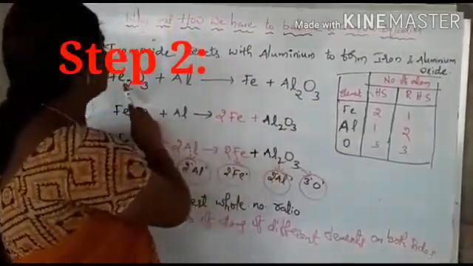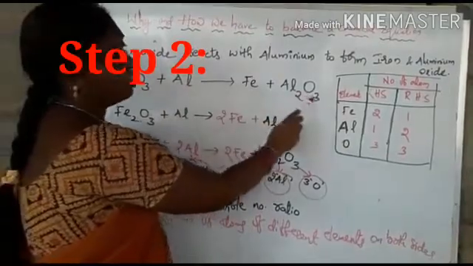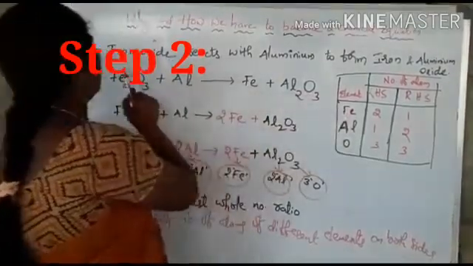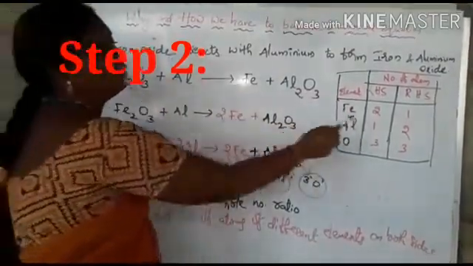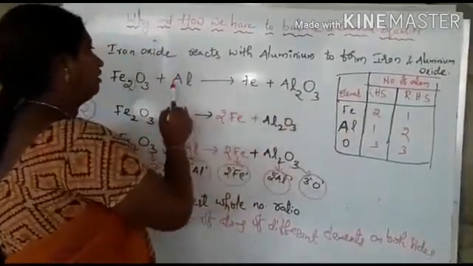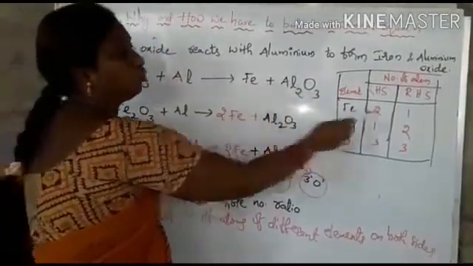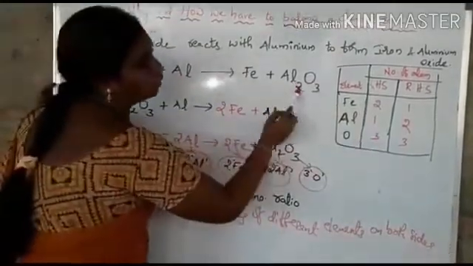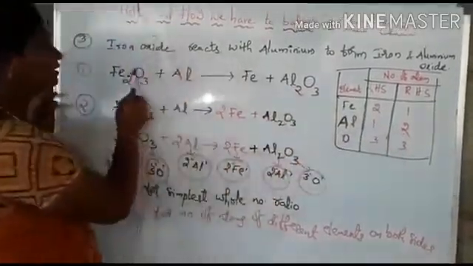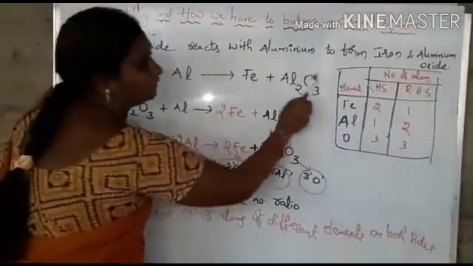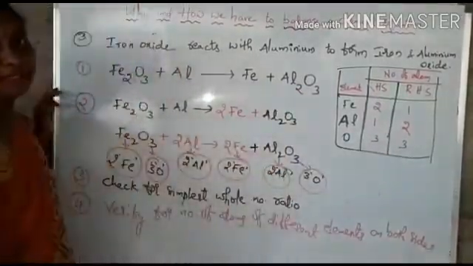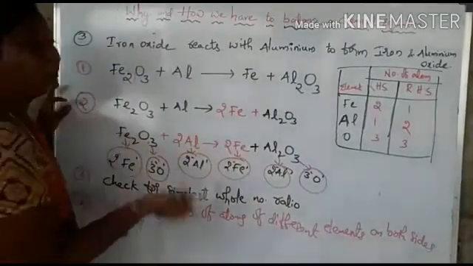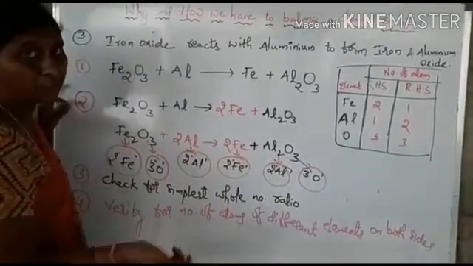So how many atoms are present there? Fe, Al and oxygen. So Fe, there are 2 Fe's on the reactant side, product side 1, and aluminium 1 here, and here 2 aluminiums, and oxygens are 3 here and also 3 here. So oxygens are already balanced. So in the second step we have to balance the atoms by hit and trial method.